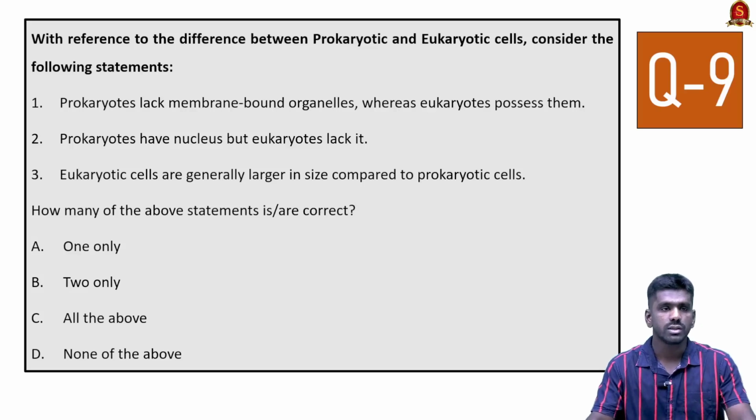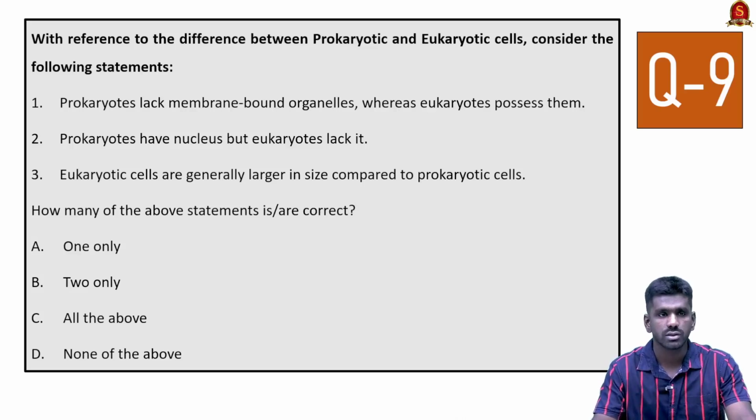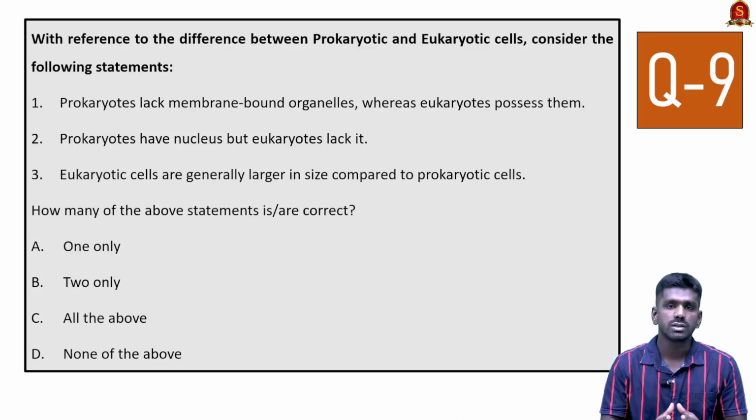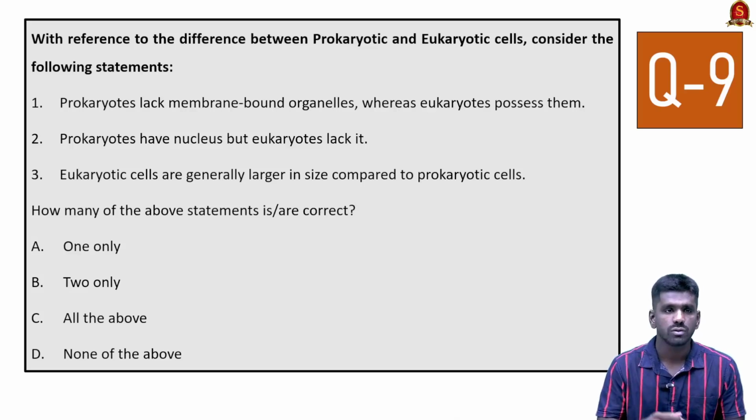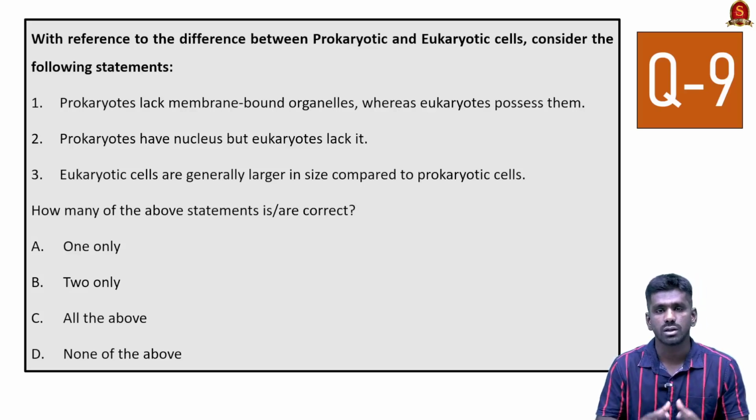Now look at the statements. Prokaryotes lack membrane bound organelles, whereas eukaryotes possess them. Yes, this is true. So remember this, eukaryotes are multicellular and they are superior to prokaryotes, because prokaryotes are just unicellular organisms. So these prokaryotes often lack the membrane bound organelles and the nucleus, etc. But eukaryotes possess all of them. So the first statement is correct.